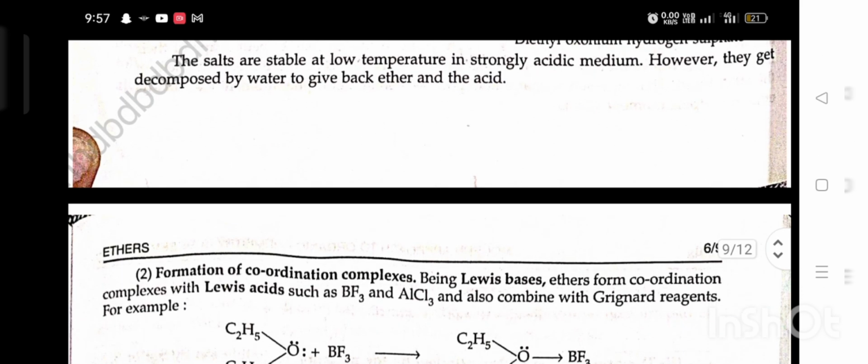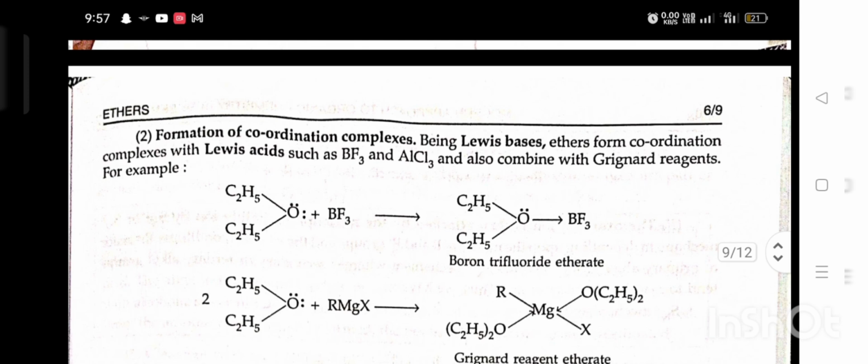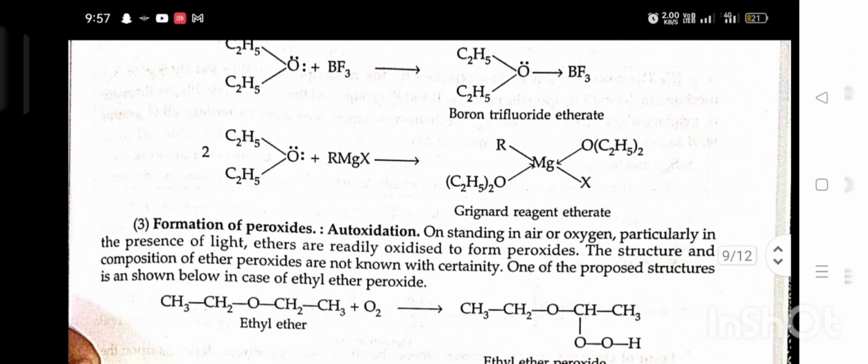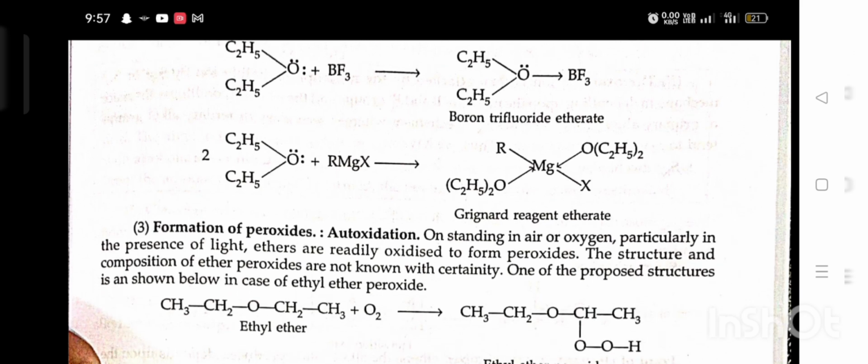Second, formation of coordinate complexes. Being Lewis bases, ethers form coordinate complexes with Lewis acids such as BF3 and AlCl3 and also combine with Grignard reagent. For example, ether plus BF3 gives boron trifluoride etherate. Ether plus RMgX, Grignard reagent, gives Grignard reagent etherate.